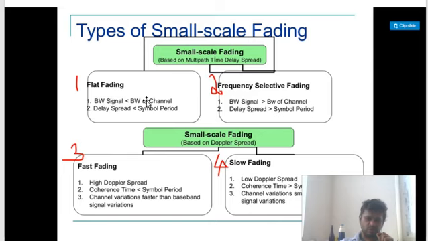And from the condition you can clearly see the channel bandwidth is more and the bandwidth of the signal is less. How can you transmit a high bandwidth signal into a low bandwidth channel? It will be a problem. That problem is seen here, which has more fading, more dangerous fading.